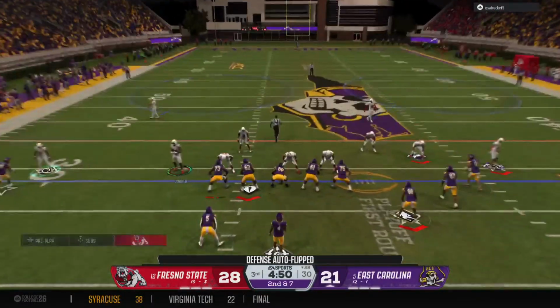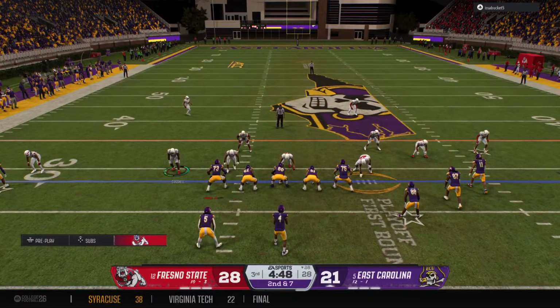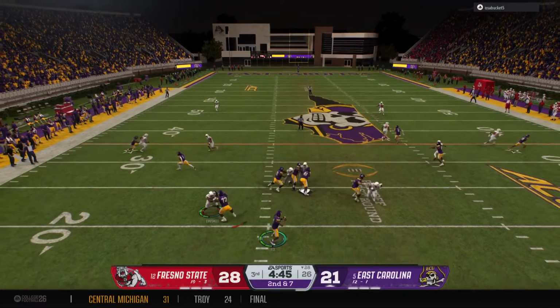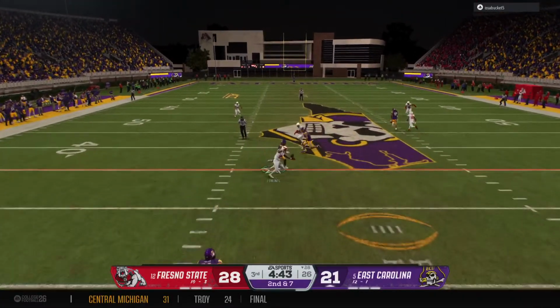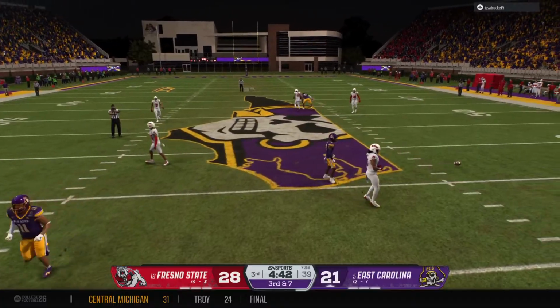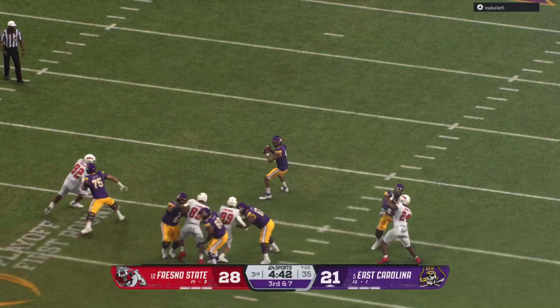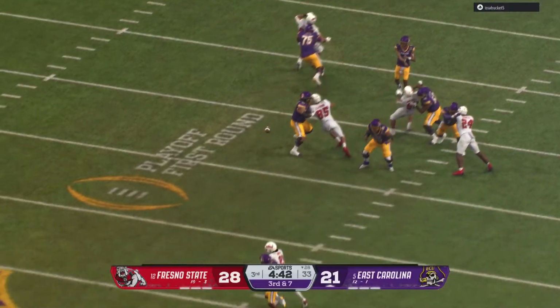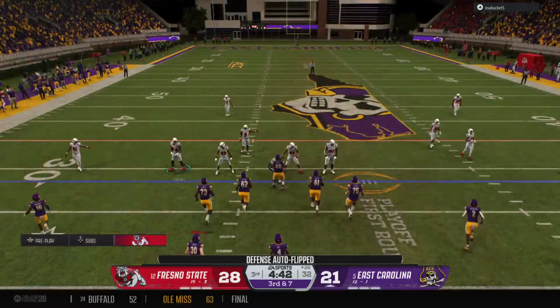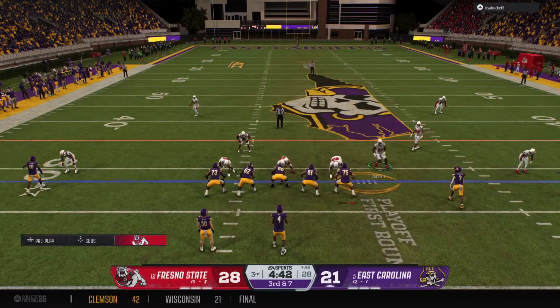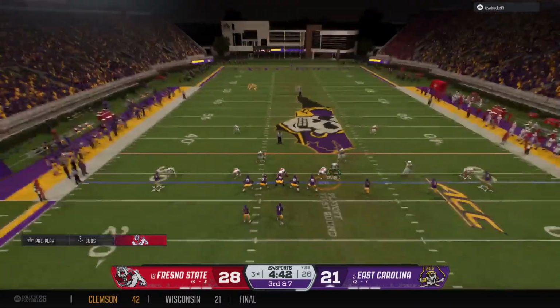So 2nd and 7 after the 3-yard pickup. This offense trying to get something going on this drive. Quarterback looking to throw it on 2nd down. And the defender gets a hand in there to break the pass up. It is really tough on a quarterback when he thinks he's got a completion and an open man downfield. The ball's just about to get to his receiver, and then out of nowhere, the defensive back steps in front of it and knocks it away.